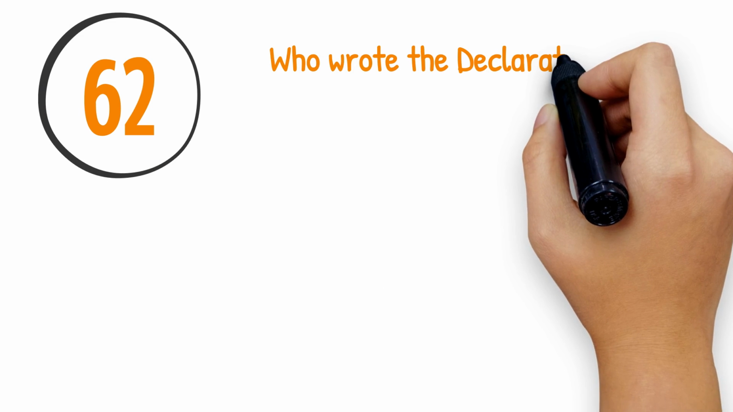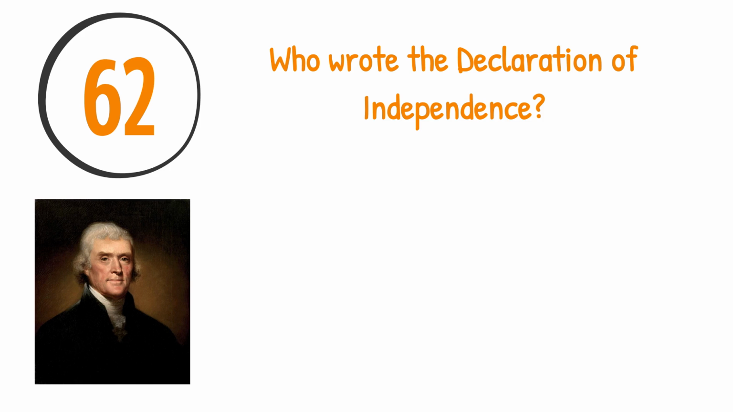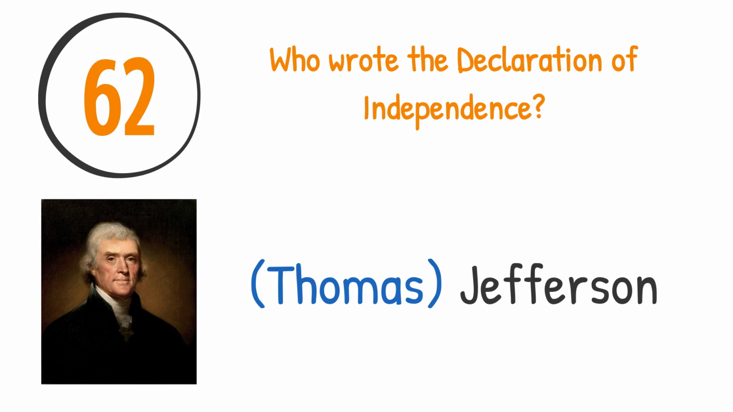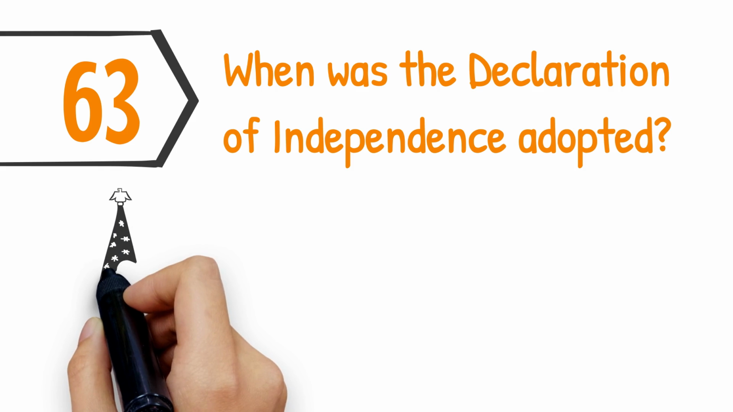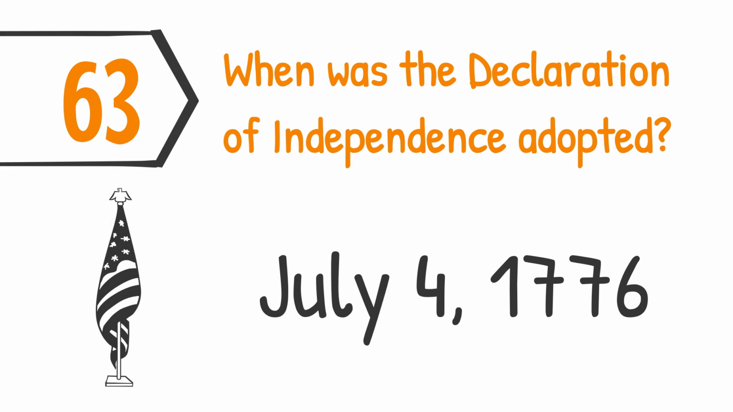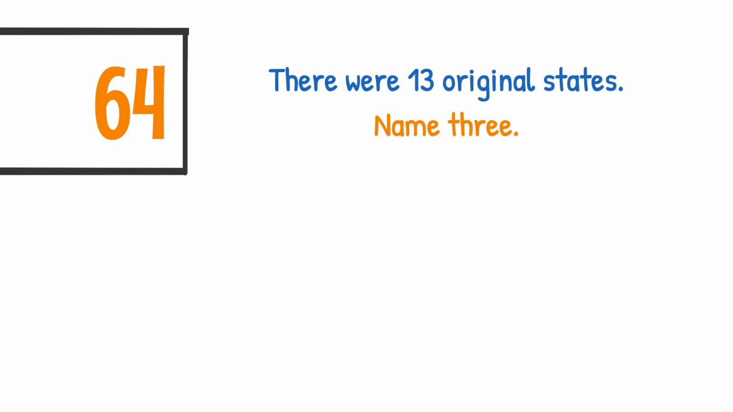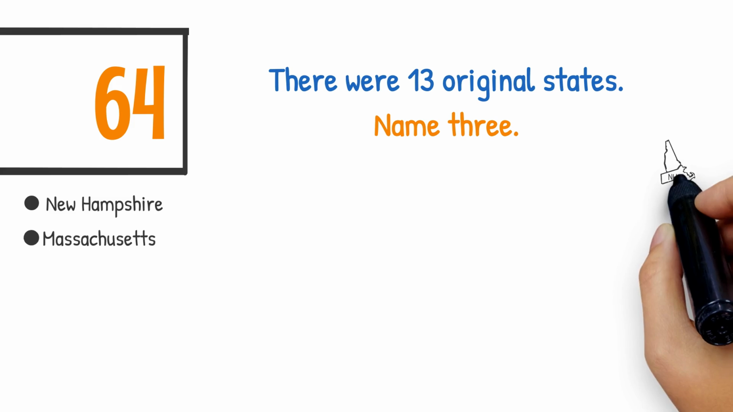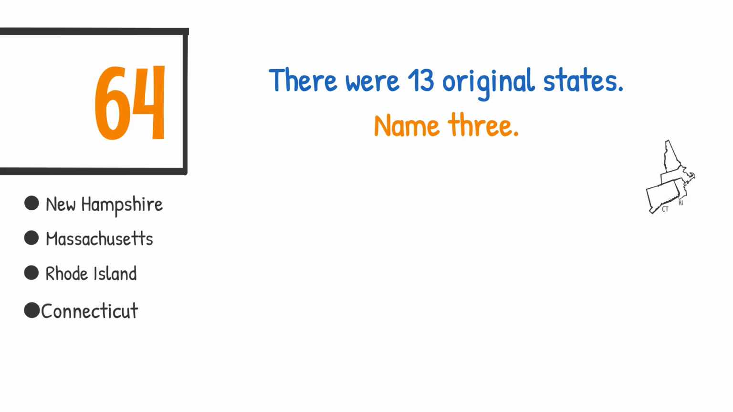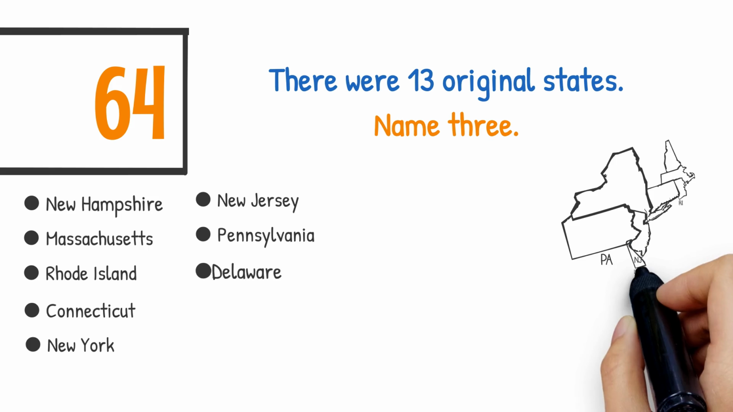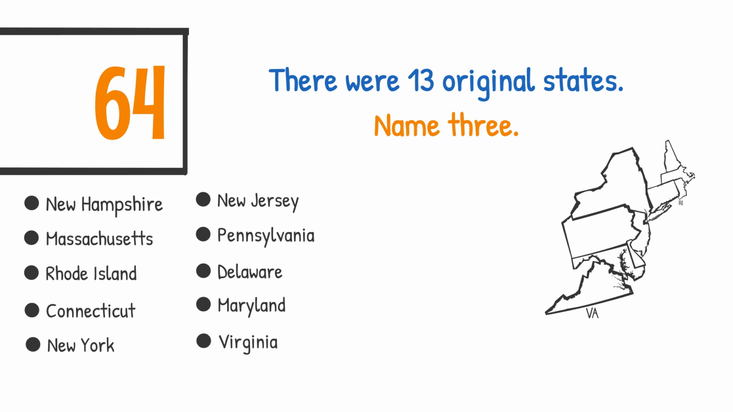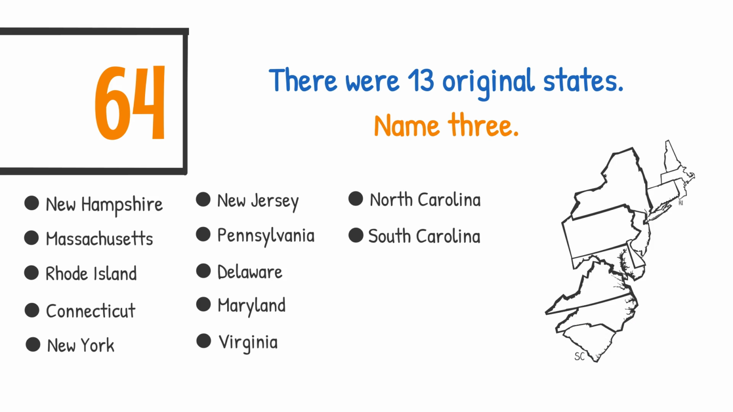Who wrote the Declaration of Independence? Thomas Jefferson. When was the Declaration of Independence adopted? July 4th, 1776. There were 13 original states. Name 3. New Hampshire, Massachusetts, Rhode Island, Connecticut, New York, New Jersey, Pennsylvania, Delaware, Maryland, Virginia, North Carolina, South Carolina, and Georgia.